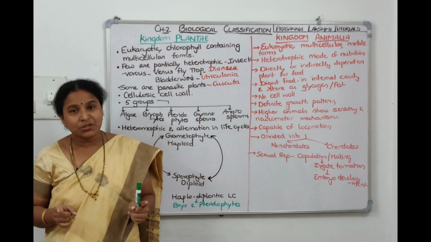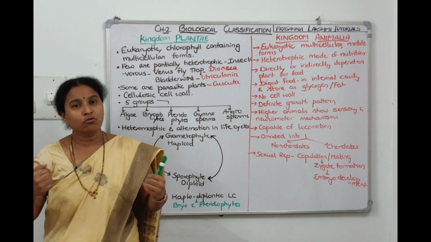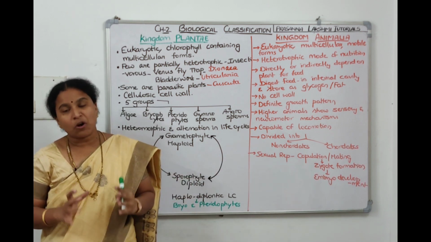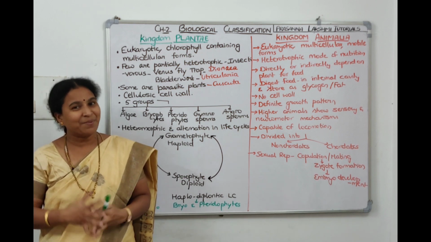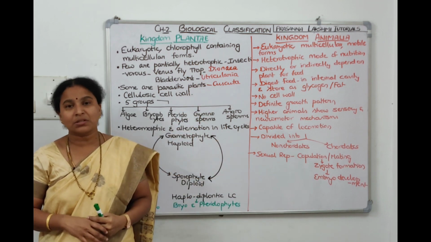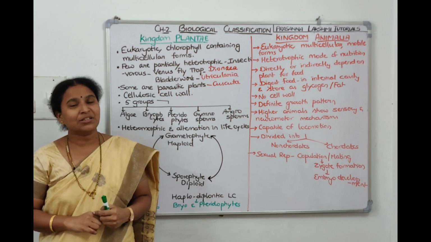Higher animals have sensory structures, they have neuromuscular structures also. Animal kingdom is divided into 2 groups, chordata and non-chordata. And sexual reproduction is by copulation, by mating, where the gametes will fuse to make the zygote. Zygote undergoes embryogenesis. And a detailed description about animal kingdom we are going to see in chapter 4 called Animal Kingdom. So take a screenshot, we will continue.